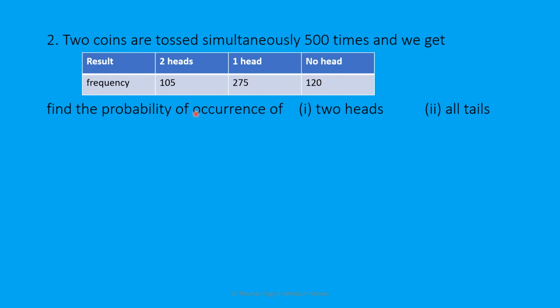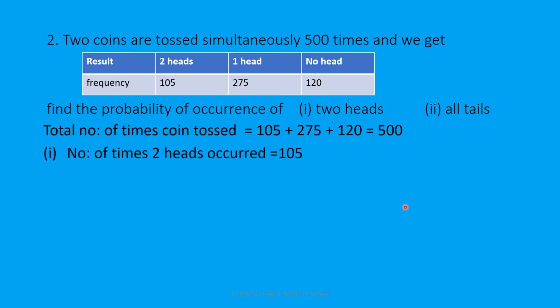Find the probability of occurrence of question number 1, two heads, and question number 2, all tails. Now here you have to write first what is the total number of outcomes. Here total number of times coin tossed equals 500, it is already given. If you add up the frequencies, you get 500.